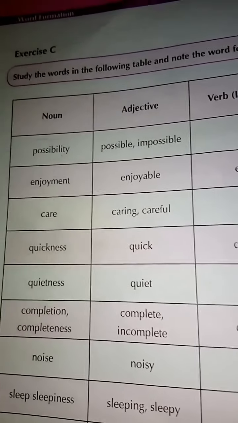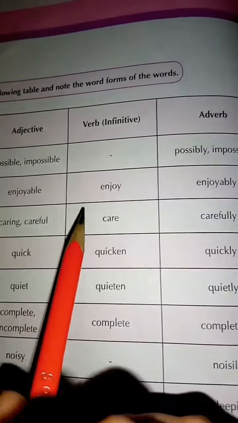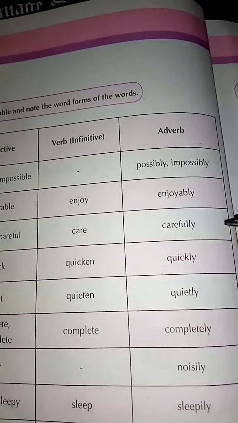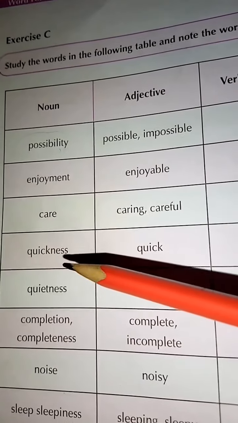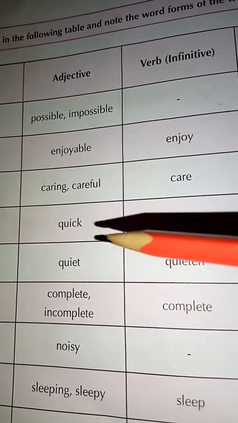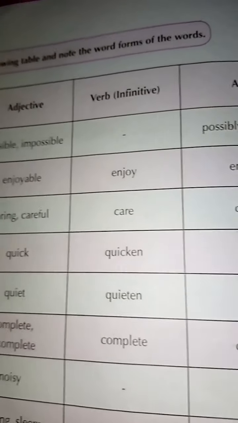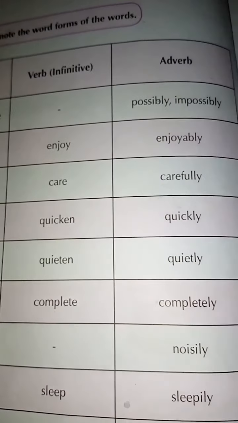Then care, caring, careful. And verb is care, and then adverb is carefully. Quickness, in noun we will write it as quickness, then in adjective we will use quick, and then verb quicken and quickly, adverb. Quietness, quiet, quieten, quietly.